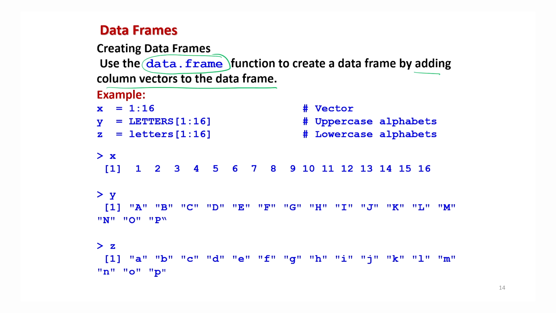Suppose I take 3 variables. Out of them, one is numbers and the other 2 are alphabets of different types. For example, if I take x as my numbers 1, 2 up to 16.